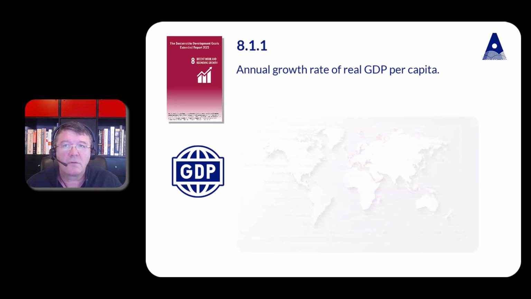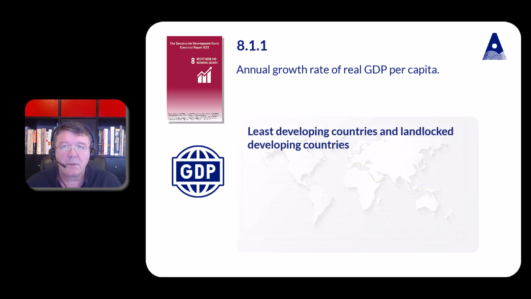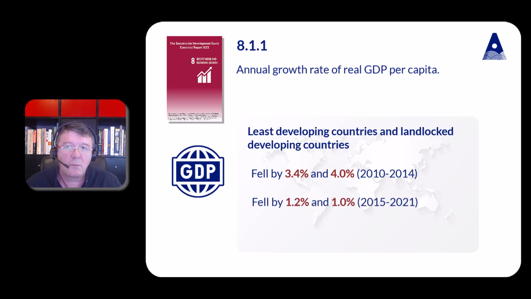The average growth in real GDP per capita for least developed countries and landlocked developing countries fell sharply from an average rate of 3.4% and 4% during the 2010 to 2014 period to 1.2% and 1% respectively in the 2015 to 2021 period.